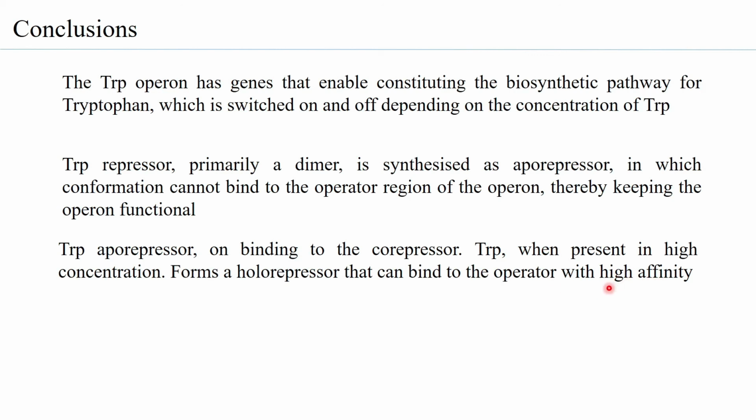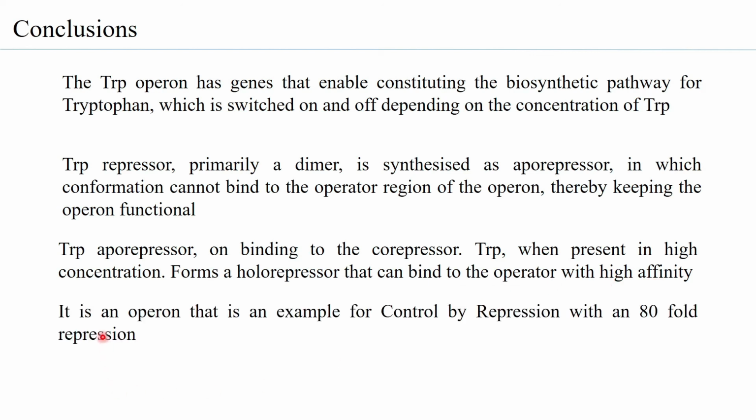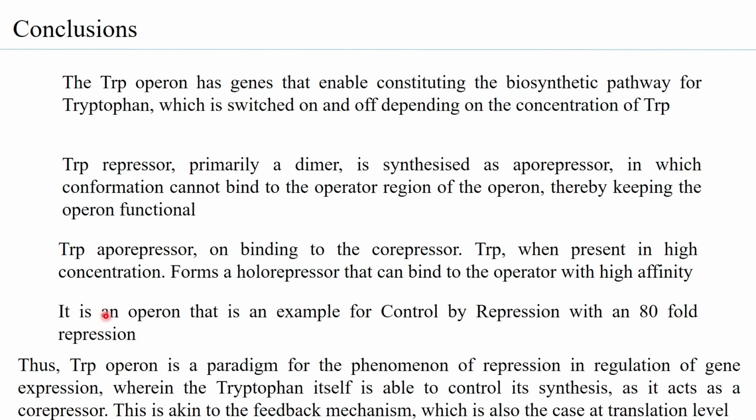And this is responsible for RNA polymerase not being able to bind to the promoter to initiate transcription. Therefore, it is an operon that is an example of control by repression, with the tryptophan operon giving rise to an 80-fold repression. That is the efficiency with which it is able to work. This tryptophan operon is a paradigm for the phenomenon of repression and regulation of gene expression, wherein the tryptophan itself is able to control its synthesis as it acts as a corepressor.